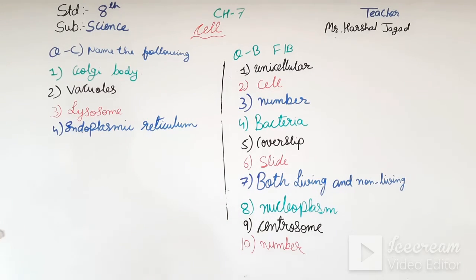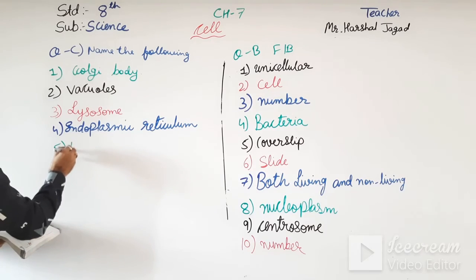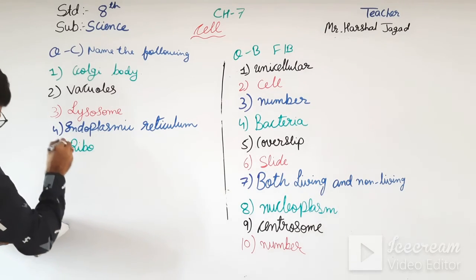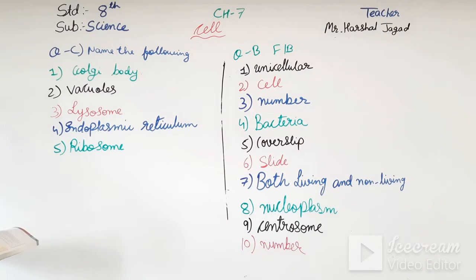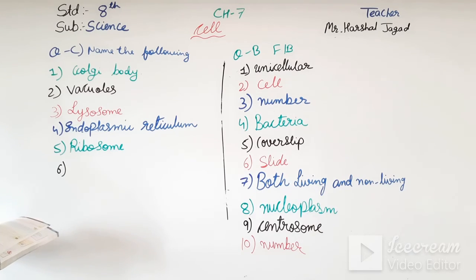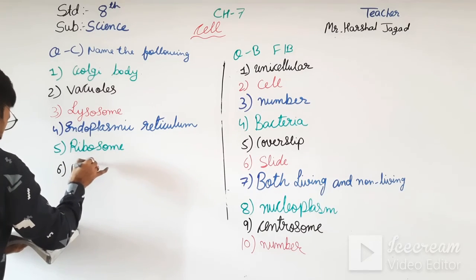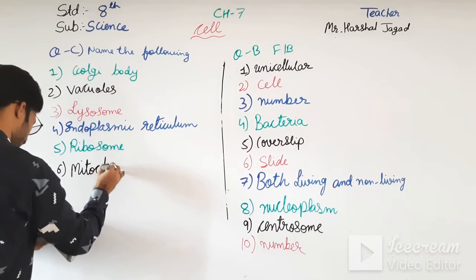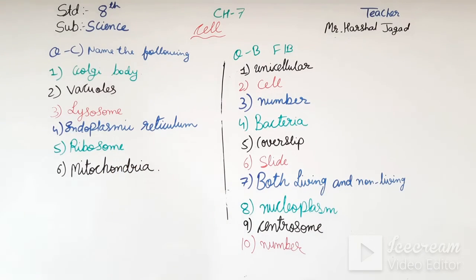Okay students, moving towards fifth one: protein synthesis takes place here, ribosomes. Sixth one: they are called the powerhouses of the cell, that we know are mitochondria. Okay students, so these are the answers, please note down.